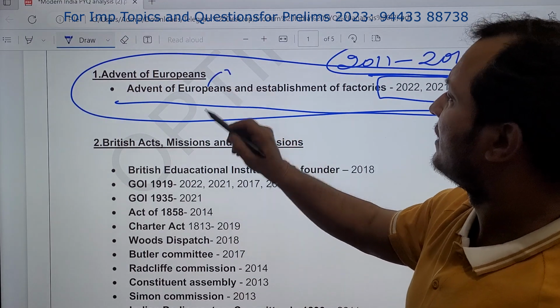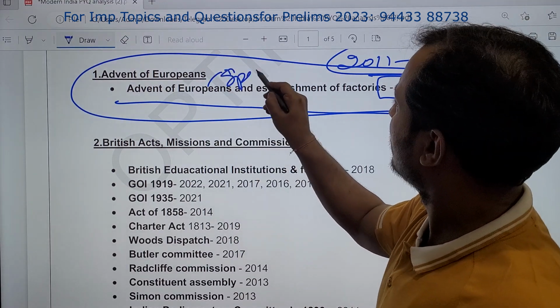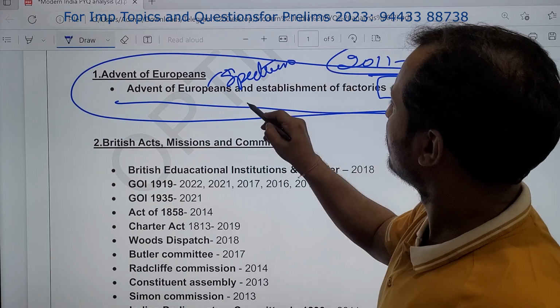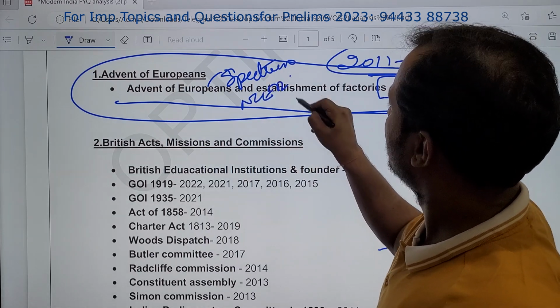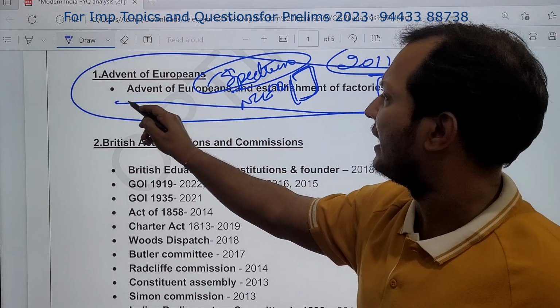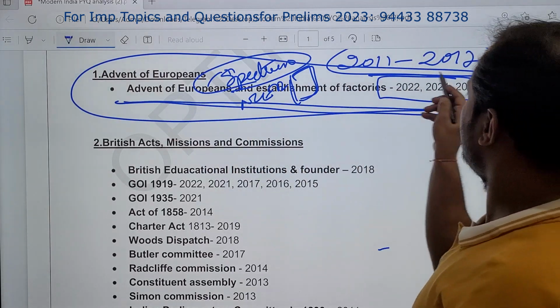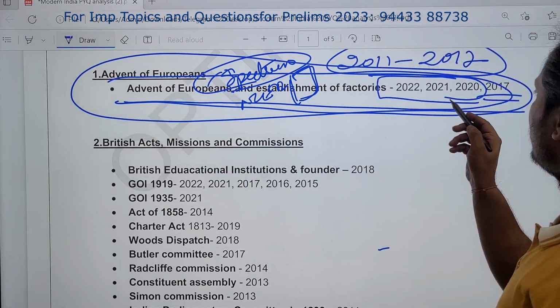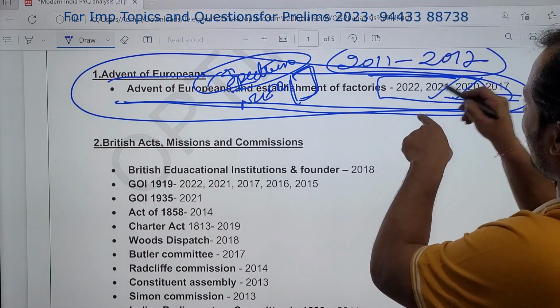For this you can refer to the Spectrum book, and you can also read the boxes of the new NCERT, but Spectrum is more than enough for the advent of Europeans and establishment of factories. In 2022, 2021, you see, every year UPSC is asking questions on this.